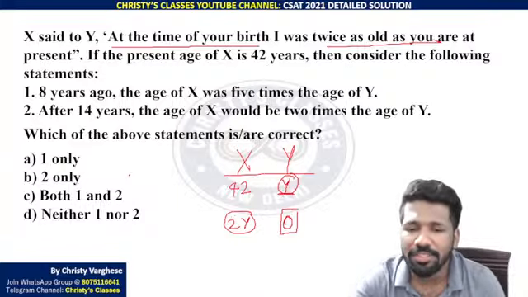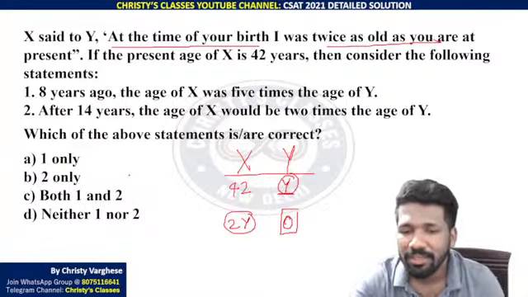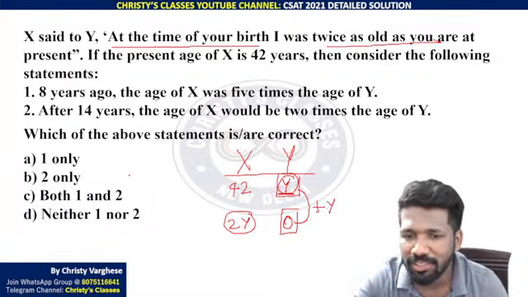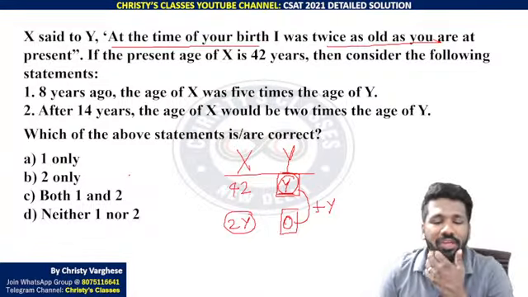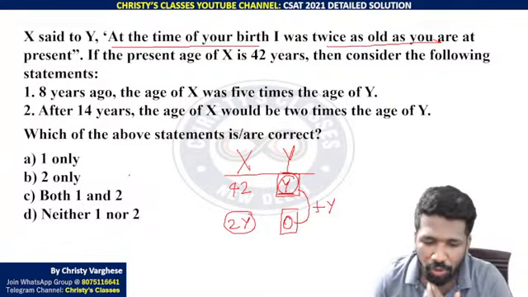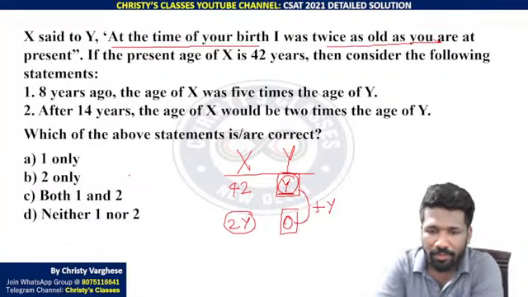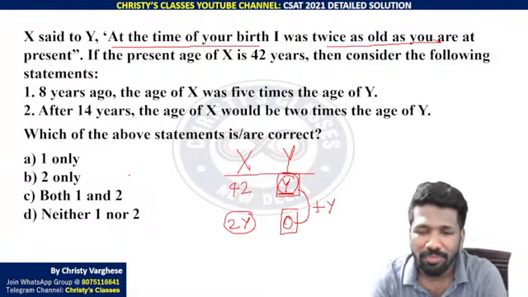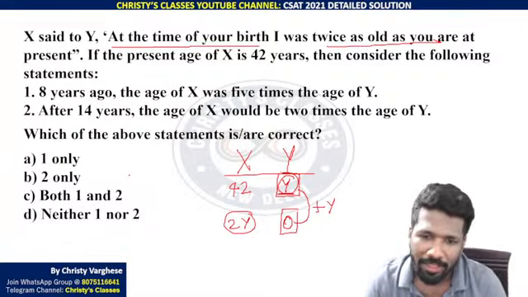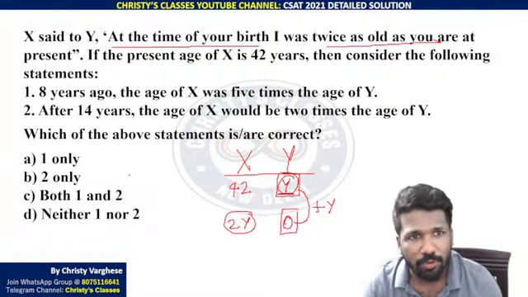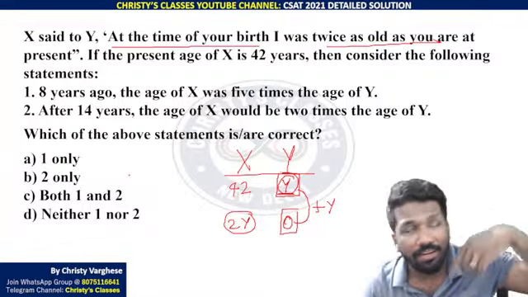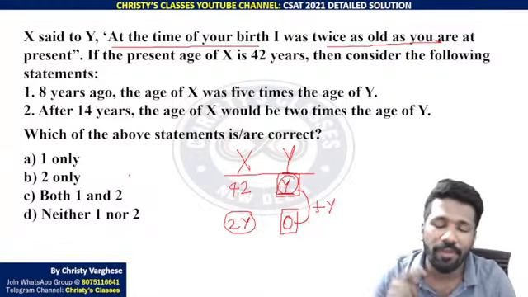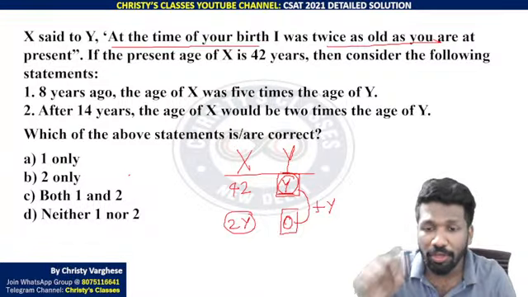That means, to reach the present situation, Y years are added. Like if you are 22 years old, when you were born you were 0 years old, so from your birth till today it is 22 years. That means your father's age will also have 22 years added to his age when you were born.